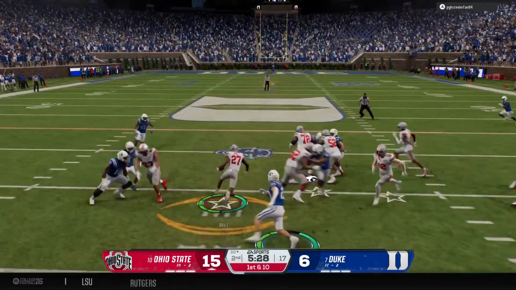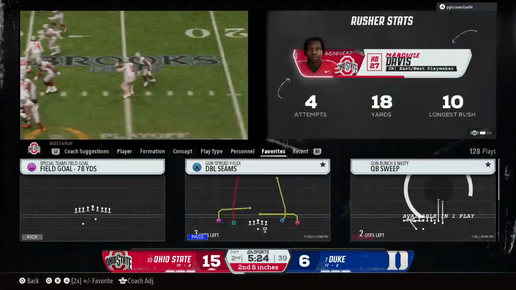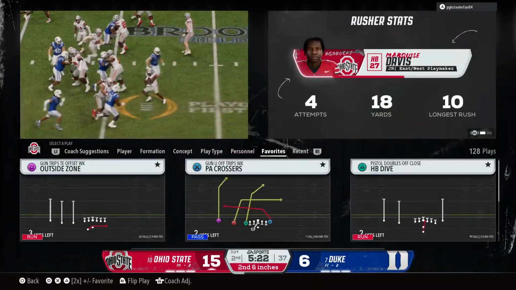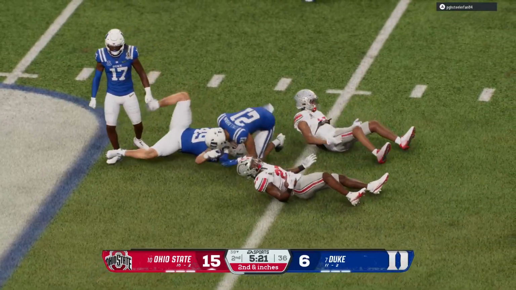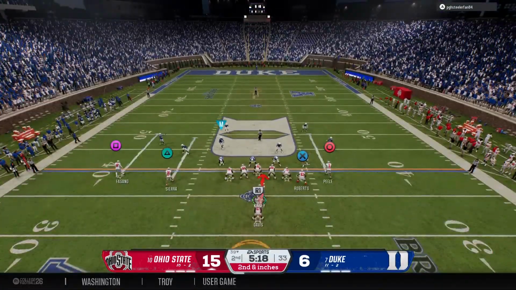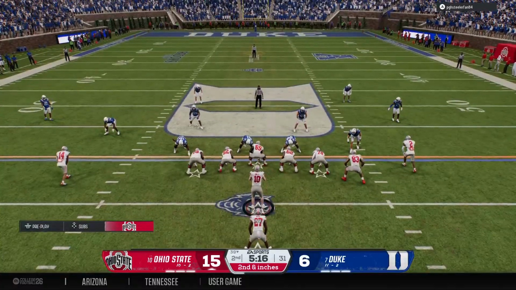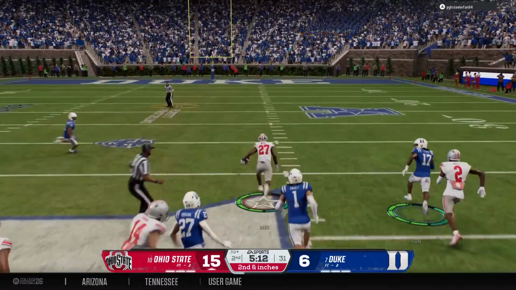The back's got it. They've got him down out near the 40. Love those positive yards on 1st and 10, and it's not quite a first down. Looks like it'll bring second and inches, but sure does open up the playbook here to be able to open up, maybe take a shot downfield. Handoff to the back. Puts into space at the 50.